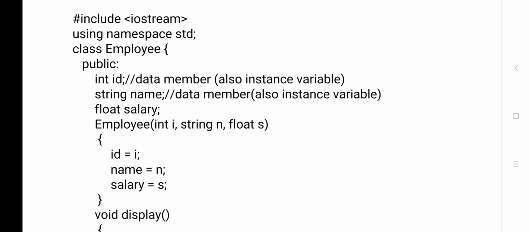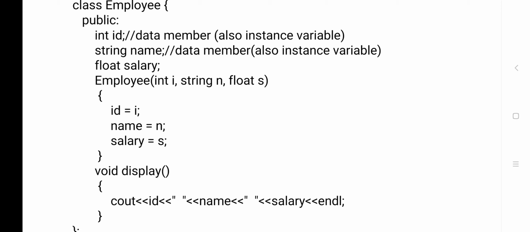Using namespace std, as usual we are including this module in our program. Next, class is a keyword, employee is the name of the class. Now in the public section you see three data members I have given: int id, string name, float salary. One is an integer, the second one is a string, and the third one is a float. After the data members, in the next line I have created one constructor. You see employee in the bracket, int i, string n, float s.